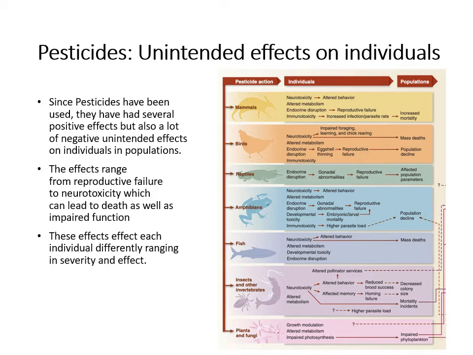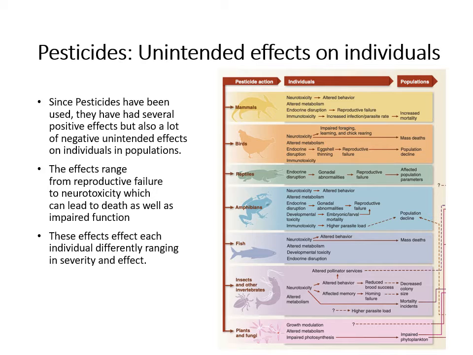Since pesticides have been used, they have had several positive effects on growth of plants and other things. However, they have also had a lot of negative unintended effects on individuals in a population. These effects range from reproductive failures to neurotoxicity, which can all lead to death and or impaired function of the animal. These effects each affect each individual differently, ranging in severity and effect.